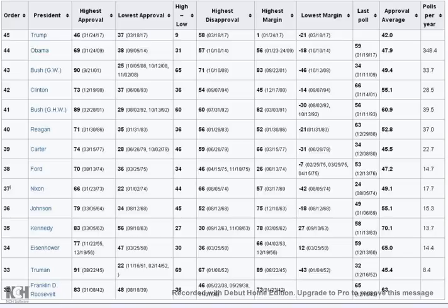His highest disapproval was on the 31st of July 1992, and that was 60%. And we got to consider this: he was negotiating NAFTA, which Clinton implemented, so that might have played into things.